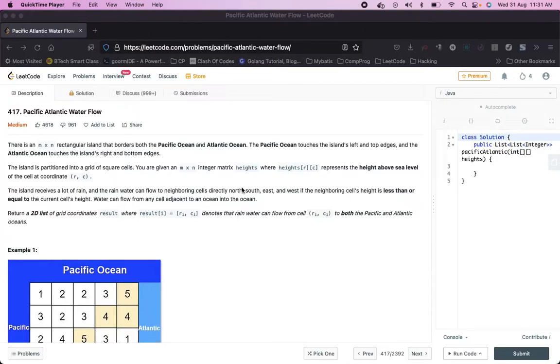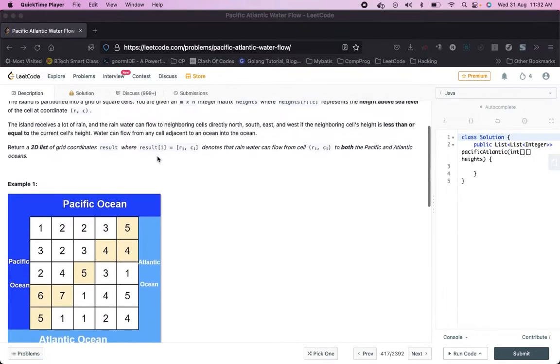Problem, Pacific Atlantic water flow. Let's try to read this problem. There is an M cross N rectangular island that borders both the Pacific Ocean and Atlantic Ocean. The Pacific Ocean touches the island's left and top edges, and the Atlantic Ocean touches the island's right and bottom edges.